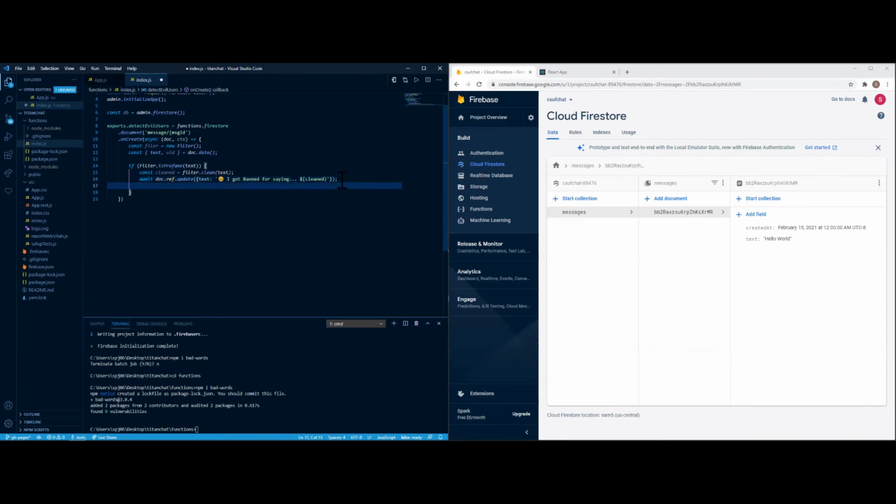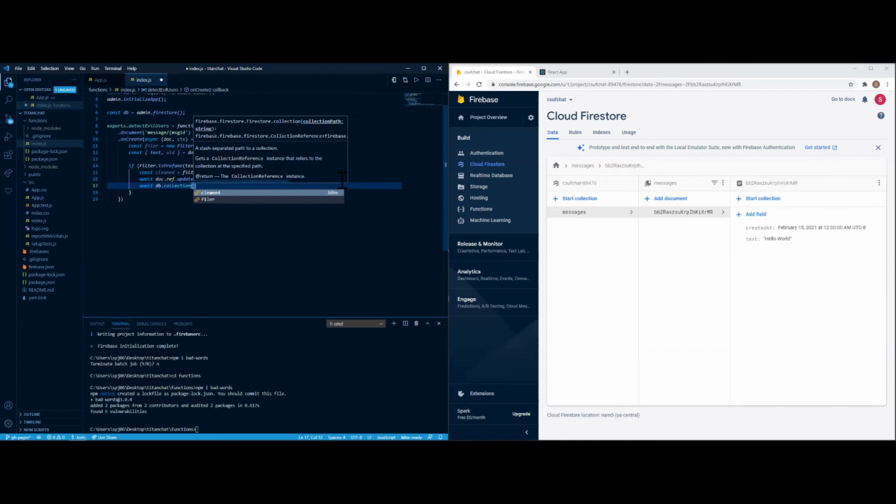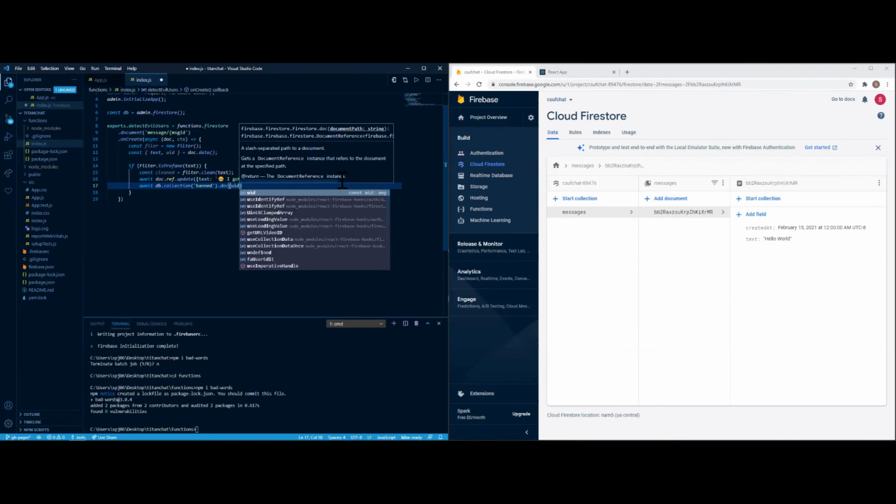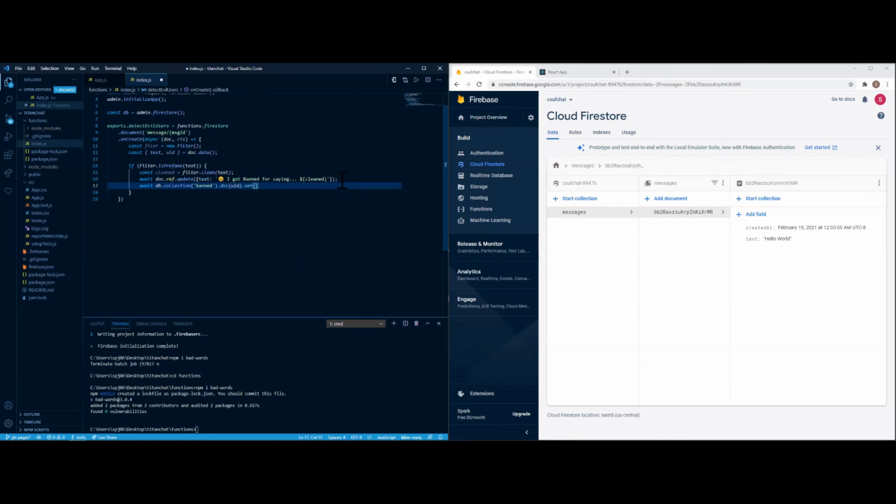And then from that, we'll go to the collection, just the Firestore database, and doc UID dot set. Oh, and then click that. Okay, that should be it for that portion.